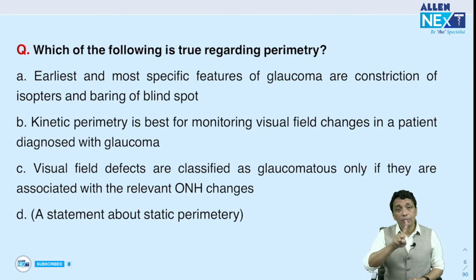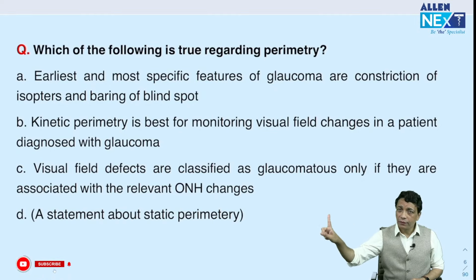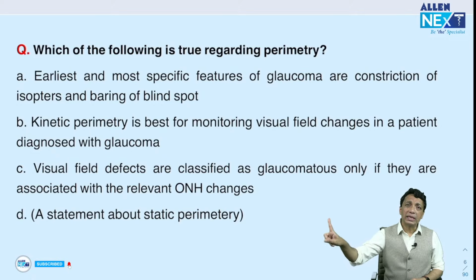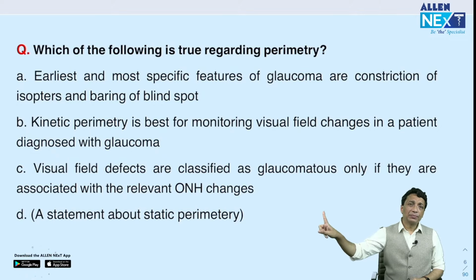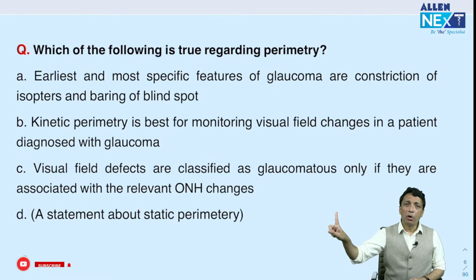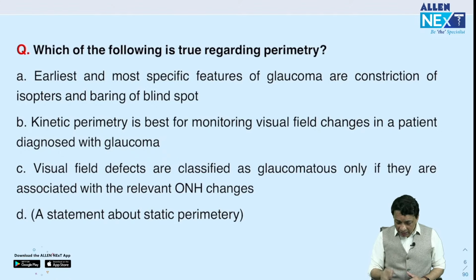Why? Because the point of light is not moving. In kinetic perimetry, however, the stimulus is moving. So we typically take a stimulus from the periphery, non-seeing area, and give it. In kinetic perimetry, this sort of stimulus moves from a non-seeing area to a seeing area. At a certain point, as the patient starts seeing it, we fix that. The basic difference between static and kinetic movement, right?